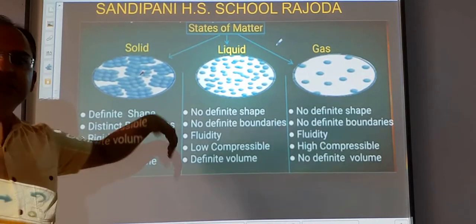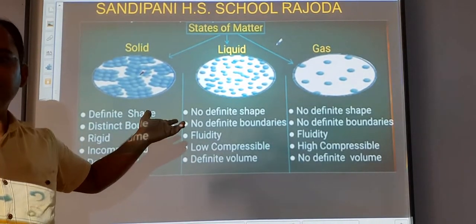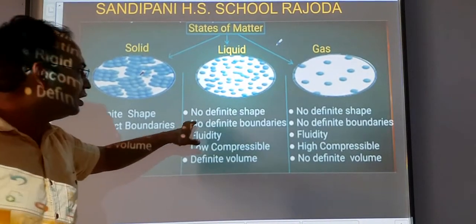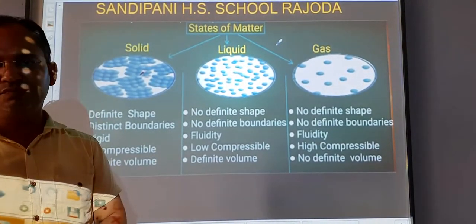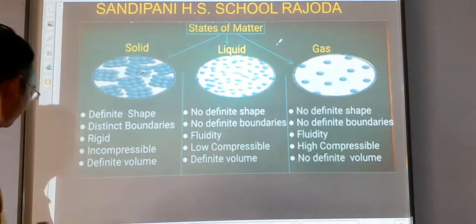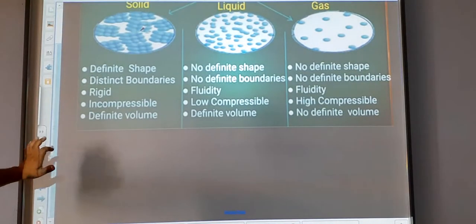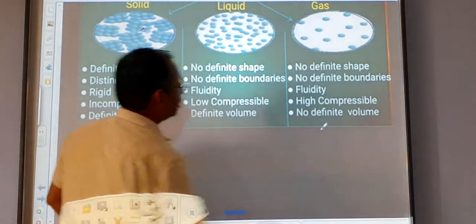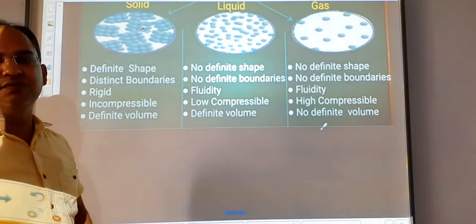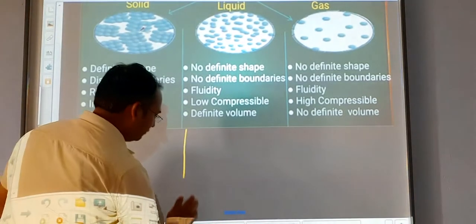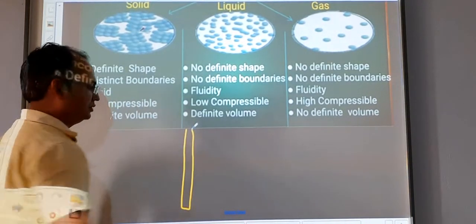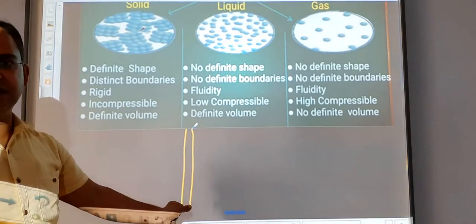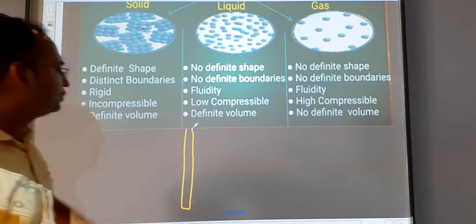So there is no change in the shape of the solid by their own. But in case of liquid, no definite shape. What does it mean? The meaning of this is that if you put 1 liter of water in a vessel having this shape, then the shape of the water becomes this type. It will become tube shaped.